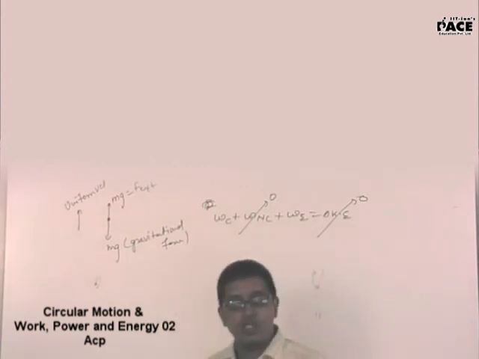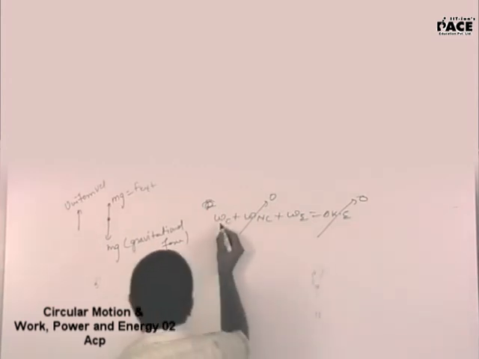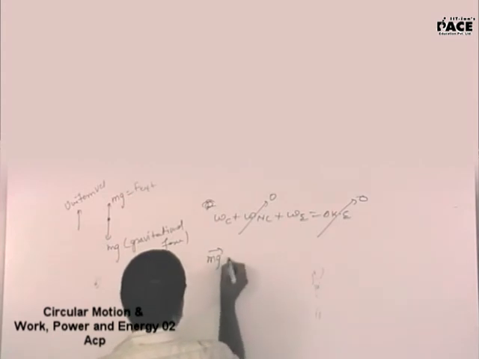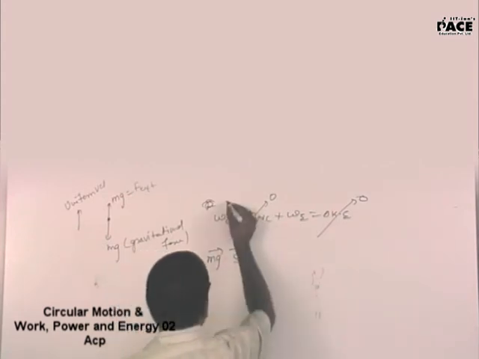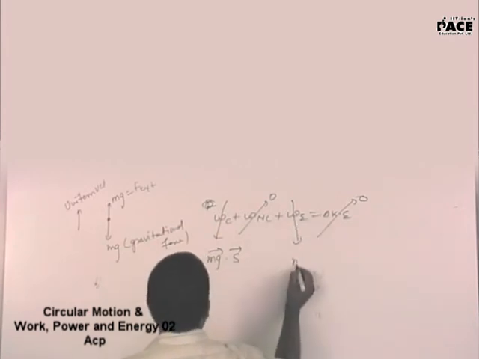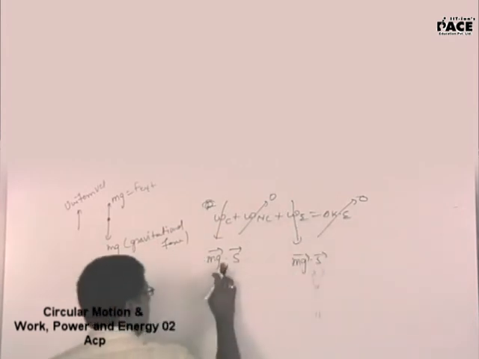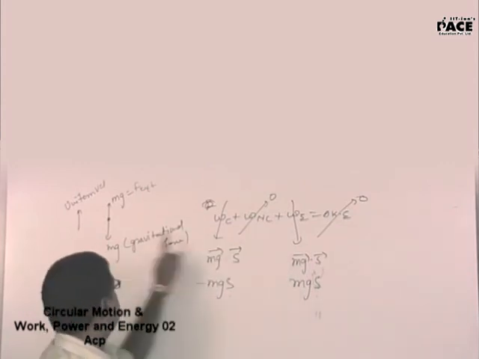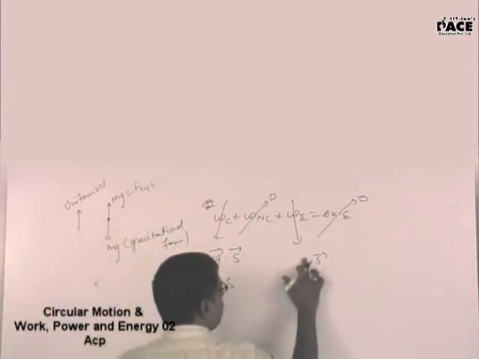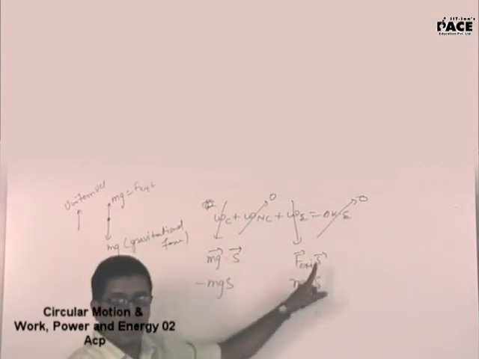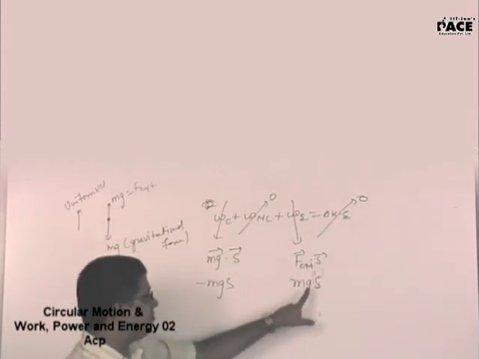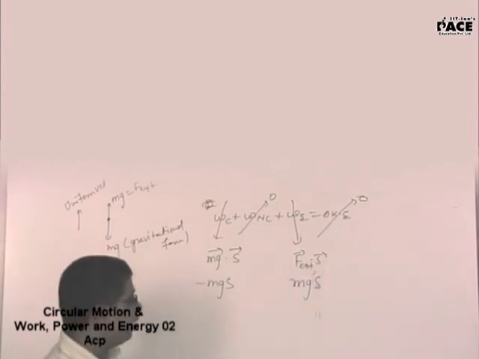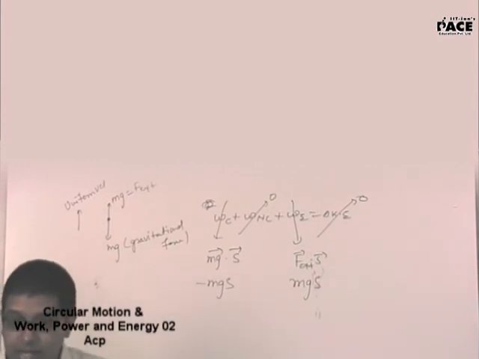Work done is force dot displacement. So work done by the conservative force is mg dot displacement, and work done by the external force is again mg dot displacement. But there is a difference between these two. This will become minus mgh, and this will become plus mgh. Why so? Here the external force is in the upward direction, and F external and displacement are in the same direction, so it is F external into displacement into cos 0. Here it will be cos 180, and cos 180 is minus 1.